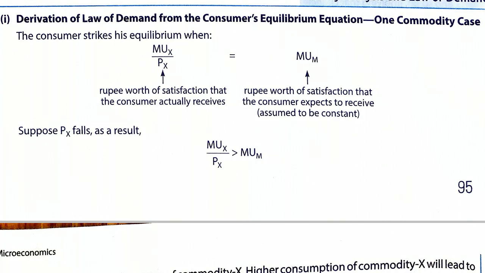So with an increase in consumption, what will happen? The utility will fall, and due to the fall in utility the consumer is not deriving a satisfaction equal to the rupee he is spending, and so he will decrease the consumption so that his utility again increases. So this is one of the reasons behind the law of demand.